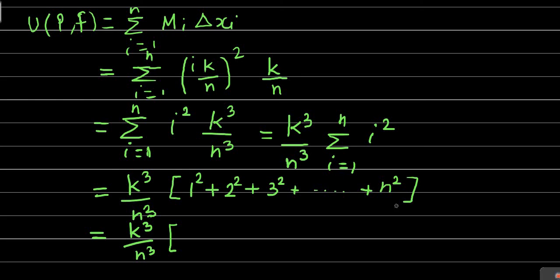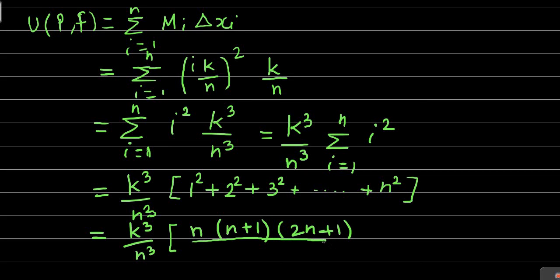This square bracket is nothing but the sum of the squares of first n natural numbers, and we know that the sum of the squares of first n natural numbers is n into n plus 1 into 2n plus 1 divided by 6.